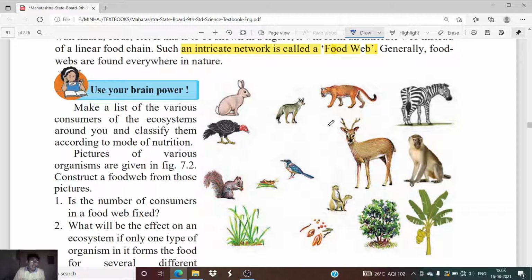That means the interaction between all the living organisms is important for the betterment of the ecosystem or environment.